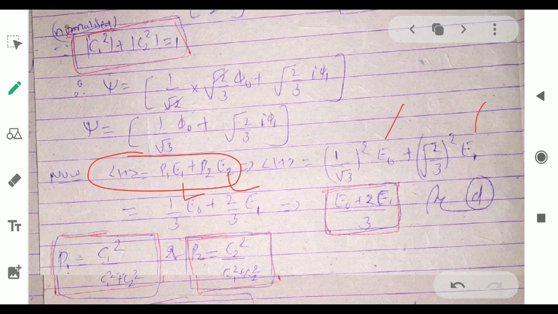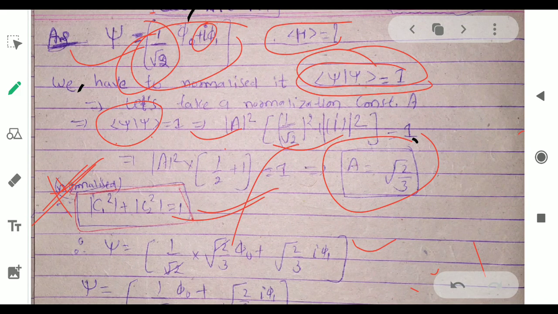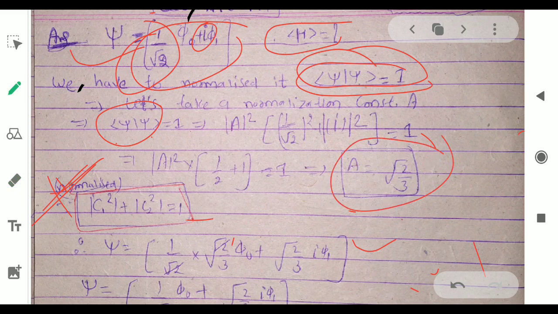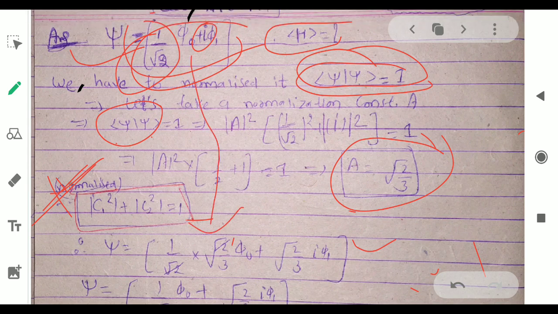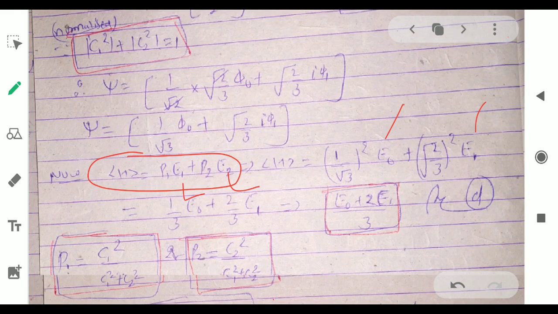What is the probability? First of all, since we normalize the function, the normalization value is root 2 by 3. Now we multiply root 2 by 3 with this function. After multiplying, 1 upon root 2 into root 2 upon 3 multiplied by this and this, after solving we find 1 upon root 3 and root 2 upon root 3.